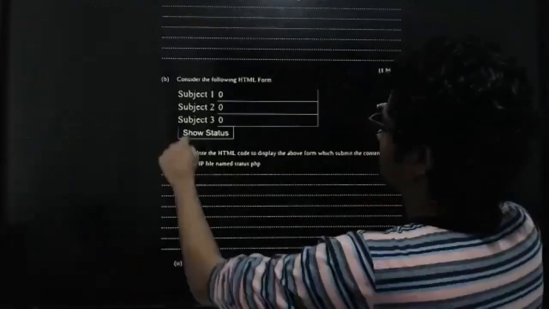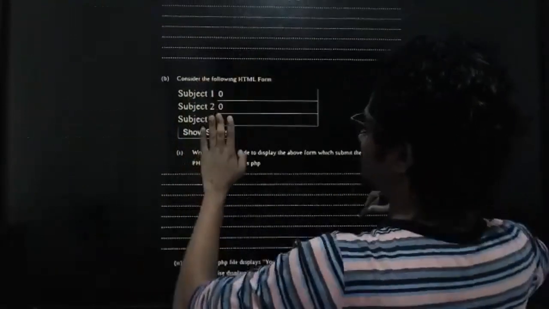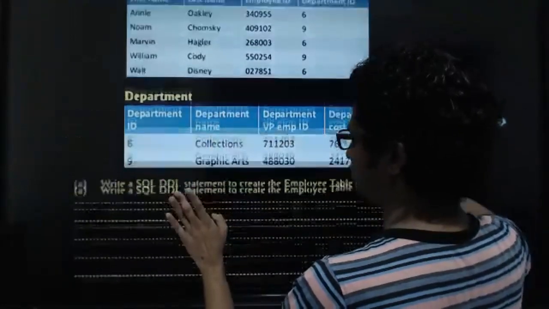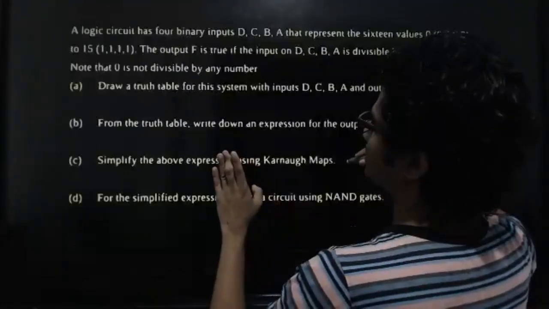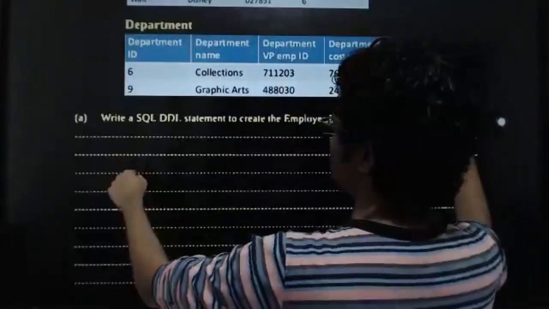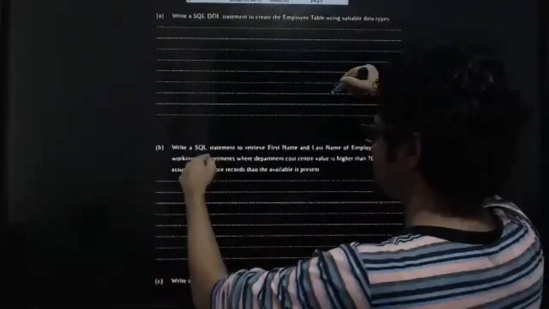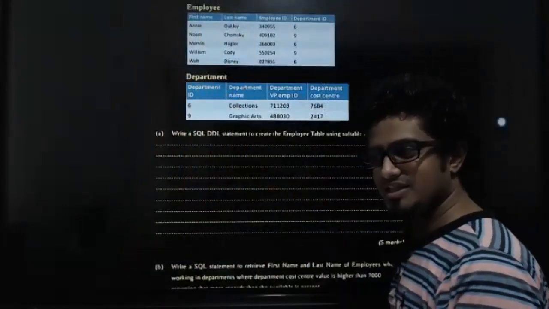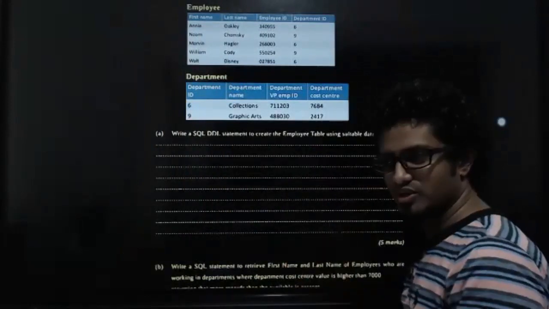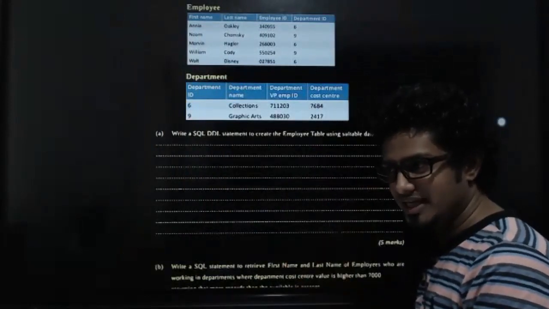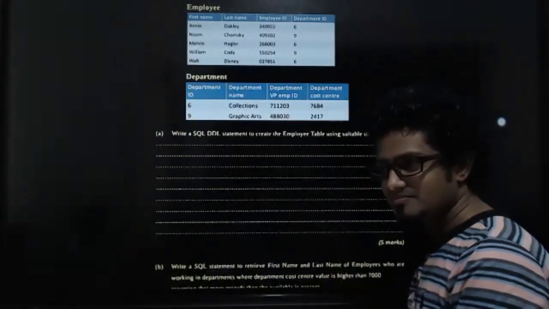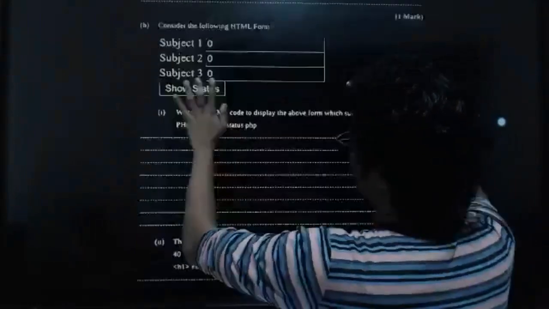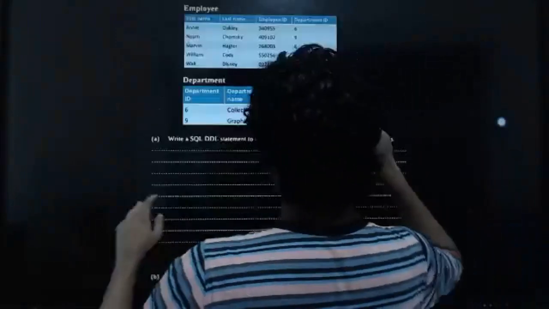Then the next one, we have a PHP question along with some HTML stuff, right? We can do that. And also again, some SQL stuff, right? Which one is more suitable to proceed with next? Shall we proceed with the SQL stuff and then go to the HTML stuff? Since we were continuously doing SQL, shall we do it like that, kids? All right, fine. So SQL, and then go back to PHP and HTML. Okay, that's our order, right?